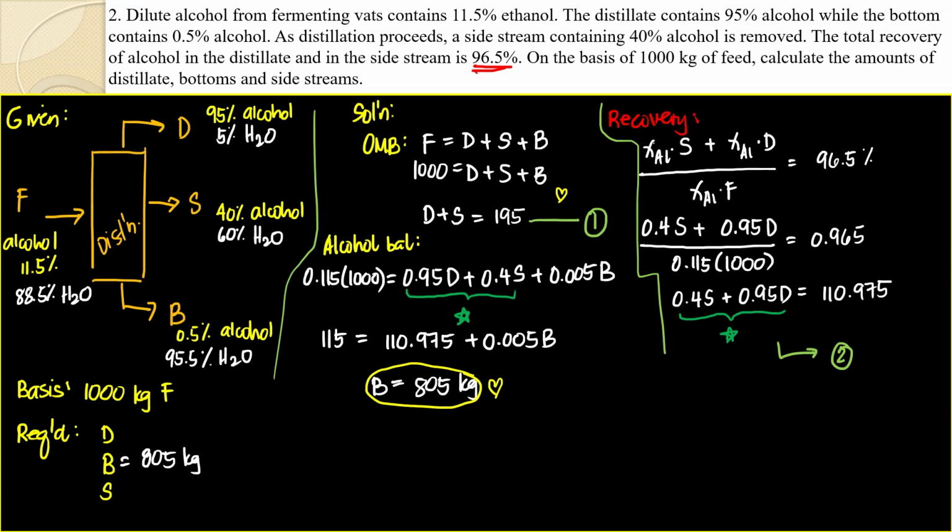So the answers are: my D is 59.95 and my S is 135.05.